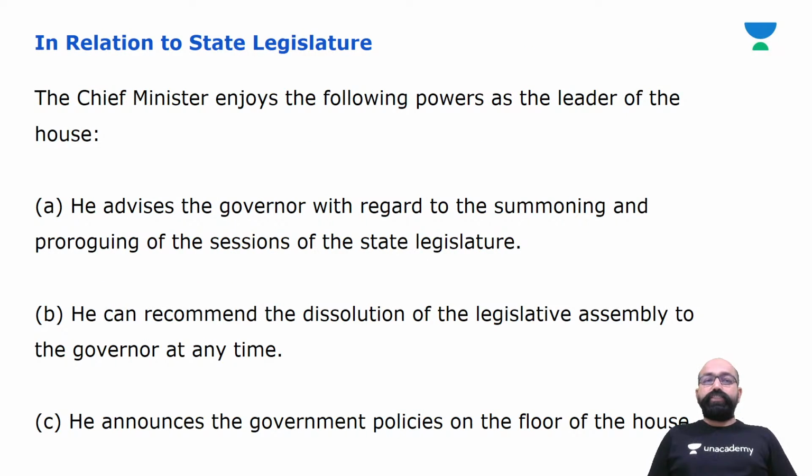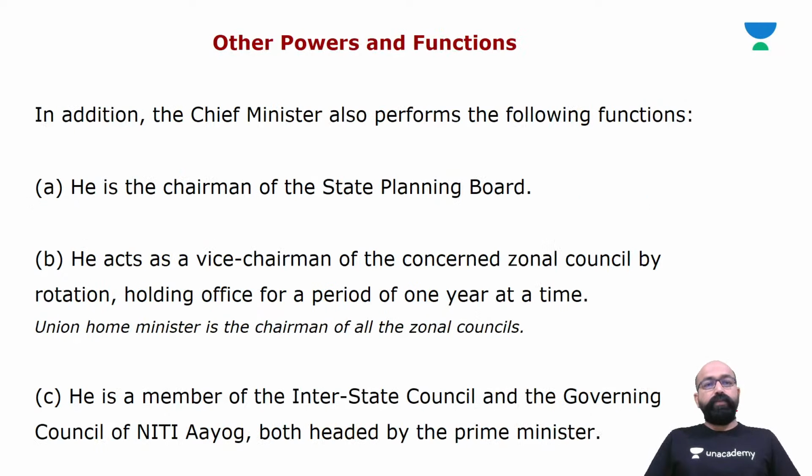Now, powers and functions of the Chief Minister in relation to the State Legislature. Yes. So, the Chief Minister advises the governor with regard to summoning and proroguing of the sessions of the State Legislature. Yes, he can recommend the dissolution of the Legislative Assembly to the governor at any time. Yes, he announces the government policies on the floor of the House.